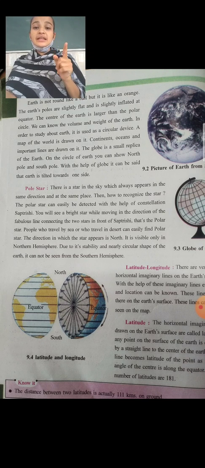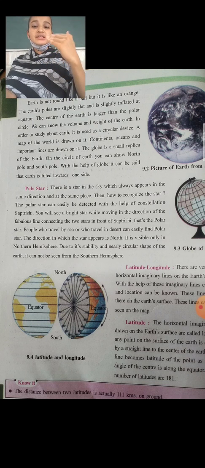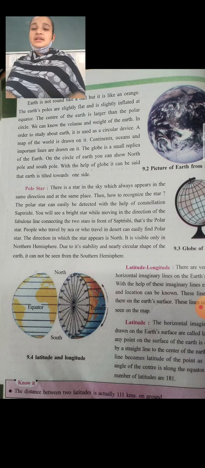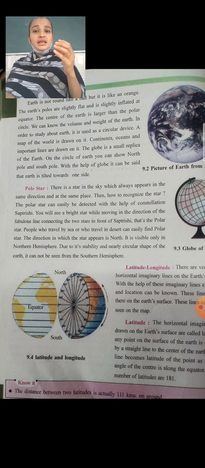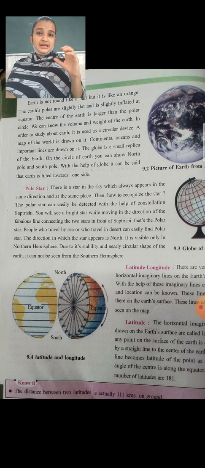Take the first two lines. There is a star in the sky which always appears in the same direction. Means always, suppose north, always on the north side, in the south, always on the south side, and always in the same place. Then how do we recognize the star? How can we recognize which is the pole star? How can we differentiate between both? The star which is in the same direction and the same place is known as the pole star, and other than this all are the stars.